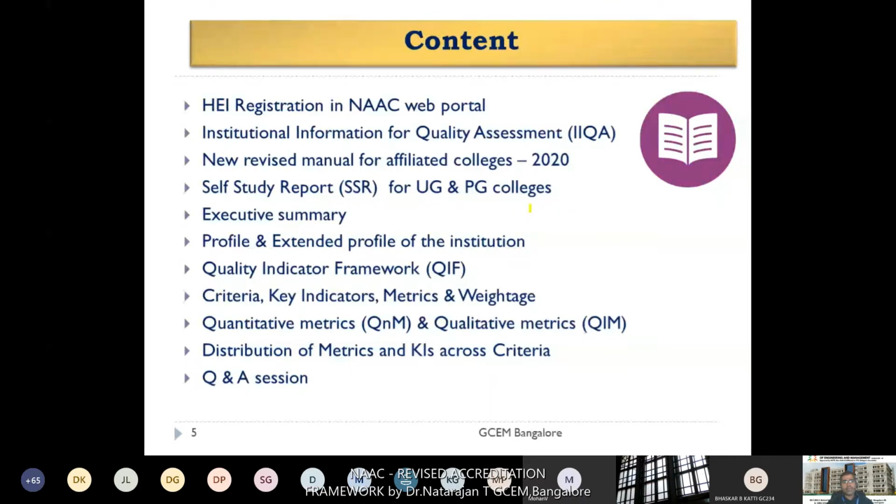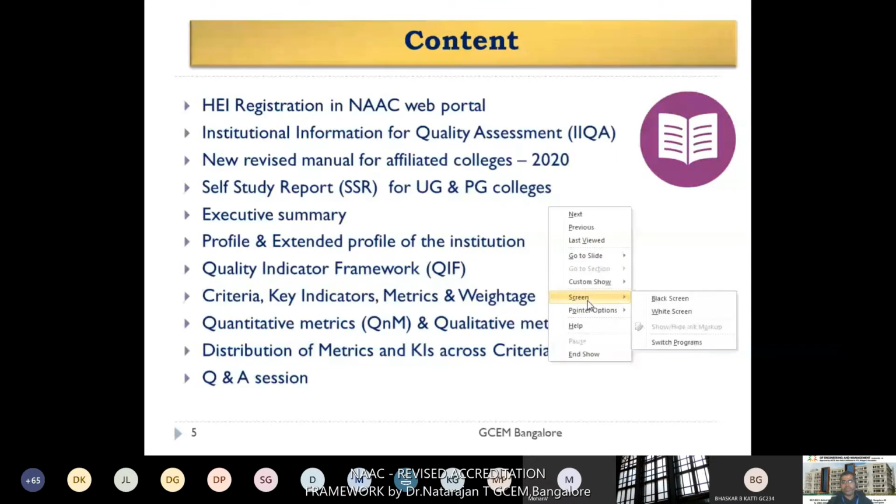Inside that, it starts with the executive summary, profile and extended profile of the institution. Then the quality indicator framework. It is a very important point in the SSR, since it is your examination paper, as we call it. Then the criteria, key indicators, metrics and weightages, quantitative and qualitative metrics.